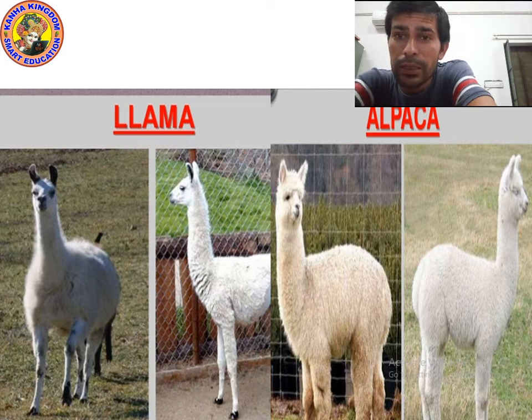They yield, Y-I-E-L-D. Yield means produce. Okay, remember this word and try to remember the spelling. Y-I-E-L-D. Yield. They yield more wool in comparison to Indian sheep. They give us soft wool. The main point is they give us soft wool, and soft wool is used to make different kinds of sweaters and gloves.